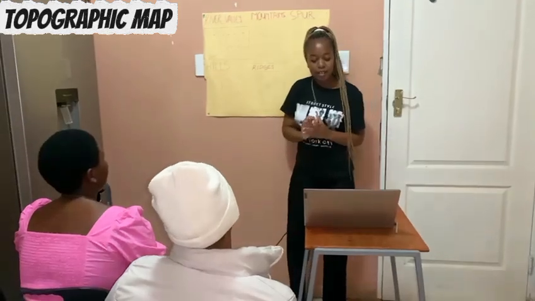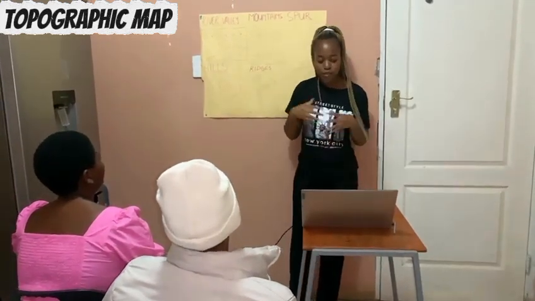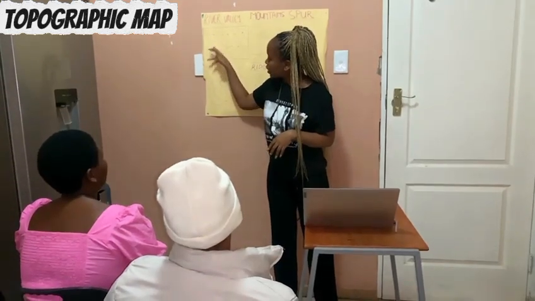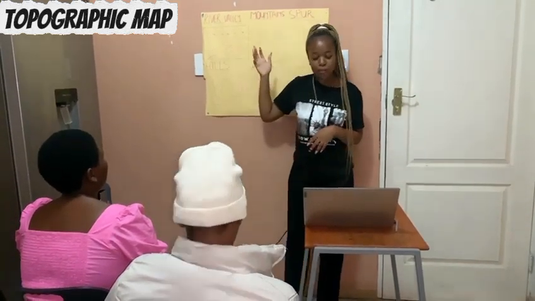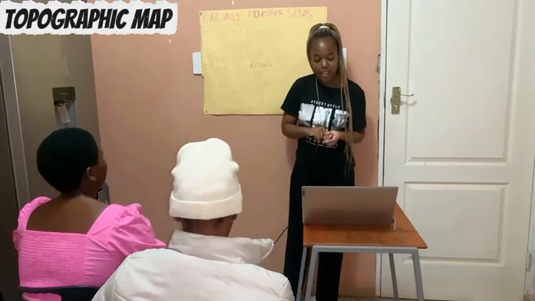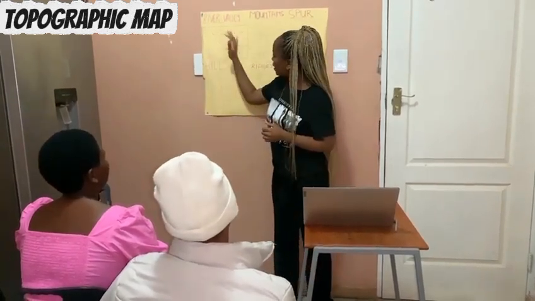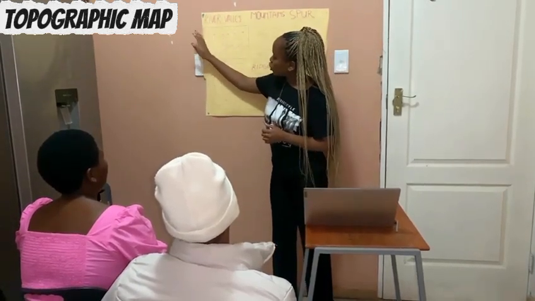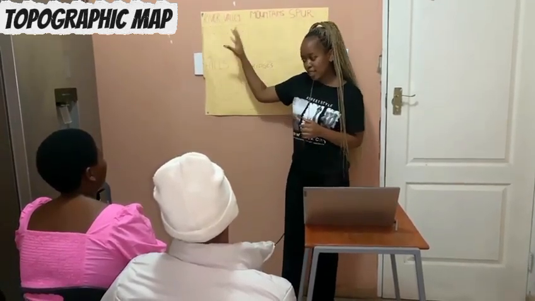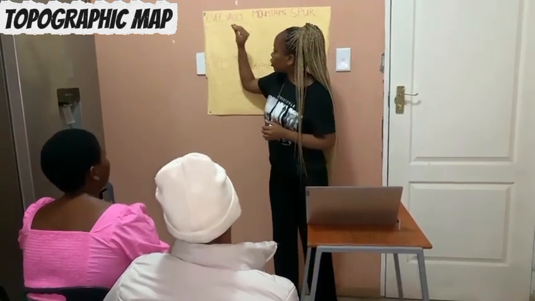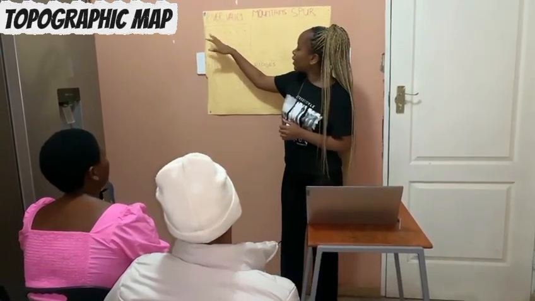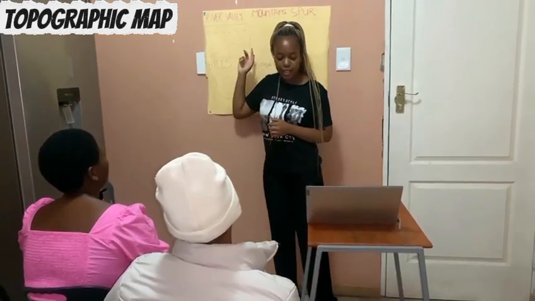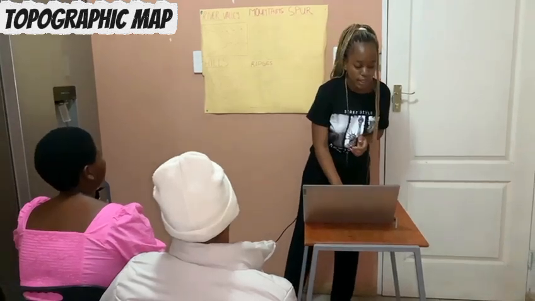A river valley often looks like a V from the side. A river valley is narrow at the bottom, and it is wider at the top. There are also contour lines. You can see the contour interval here. It is 20, because it goes 100, 120, 140, 160, and 180.